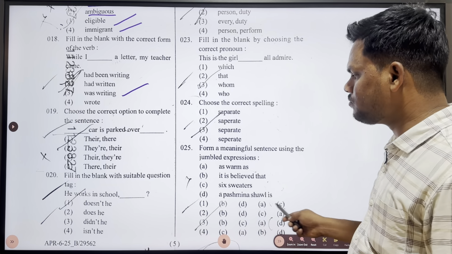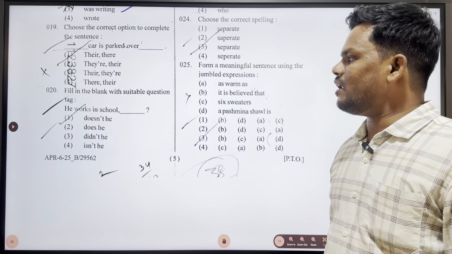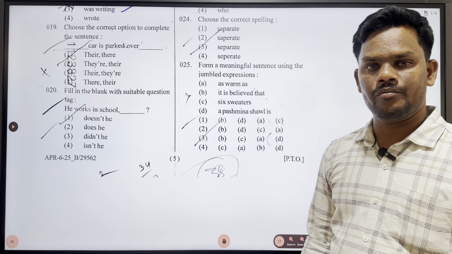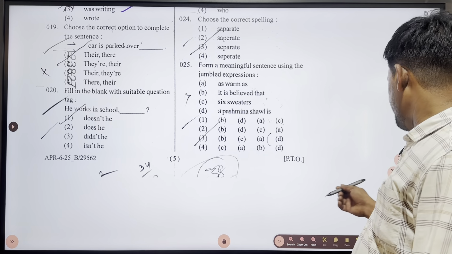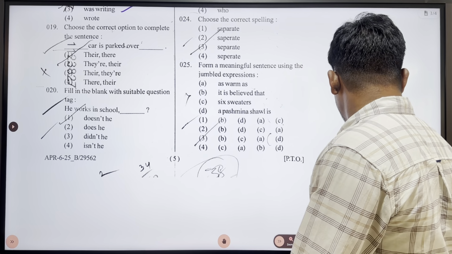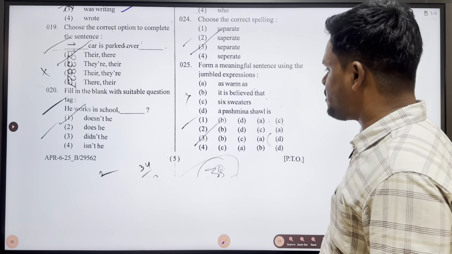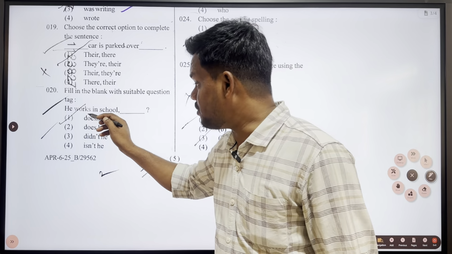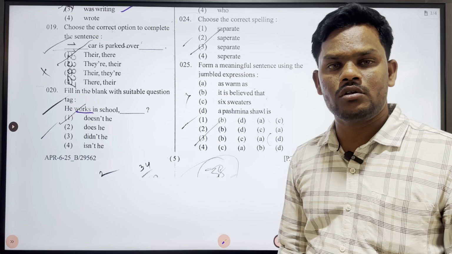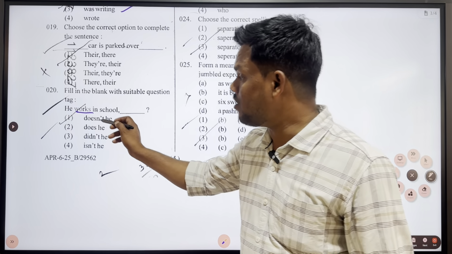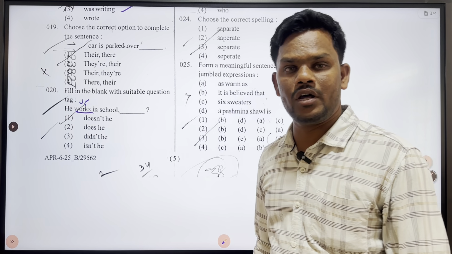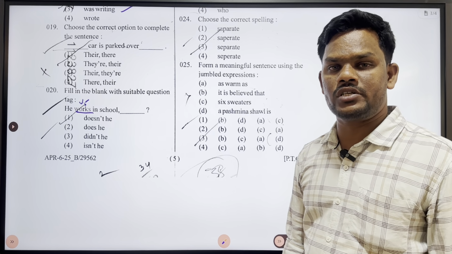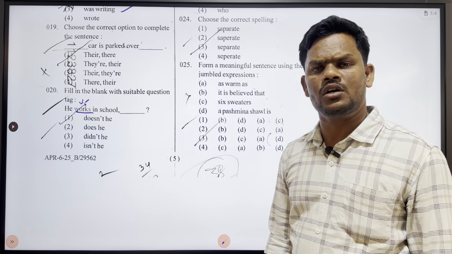Okay. Next one. Fill in the blank with the suitable question tag. Very easy question. He works in school. I told you many times that before selecting the question tag for a certain statement, we'll have to think whether it is in be form, do form or have form. Of course, this statement is in do form. How do you decide that it is in do form? Because we have got verb 5. Wherever we get verb 1 or verb 5, we'll have to form the question tag for that statement by using the do forms only.